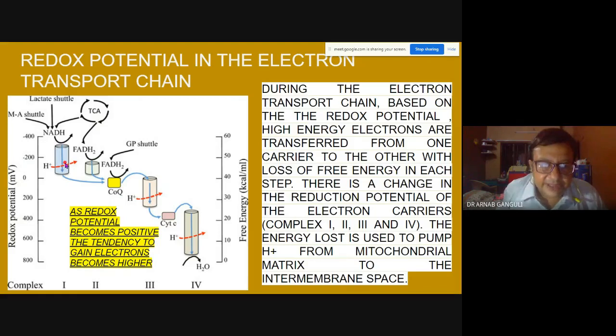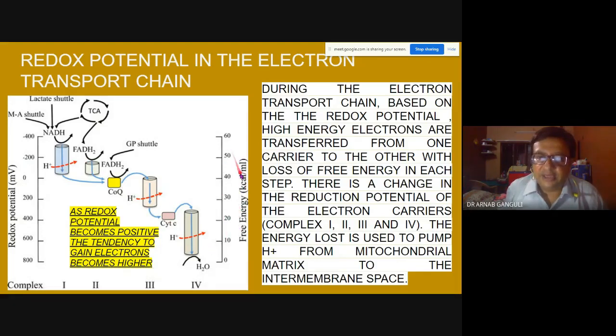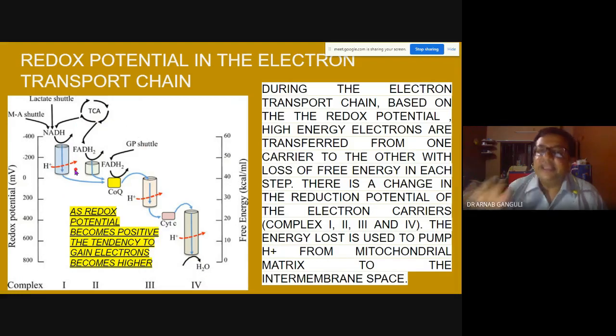Okay. So what happens next is that it is becoming positive, and at the same time it's losing energy also. It had so much energy over here, and it is just going down, losing energy at the same time. So it's jumping from here to here to here, losing energy. At each step some work is done, and this work is to pump hydrogen from inside the mitochondria to the intermembrane space. I will explain this later.